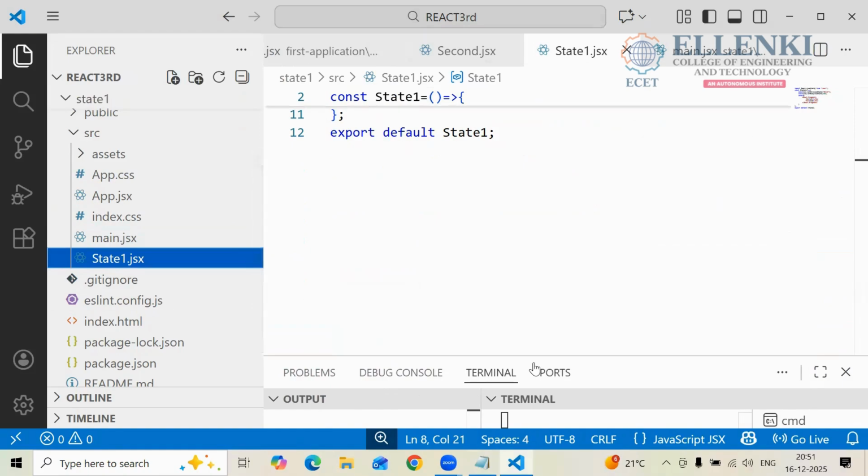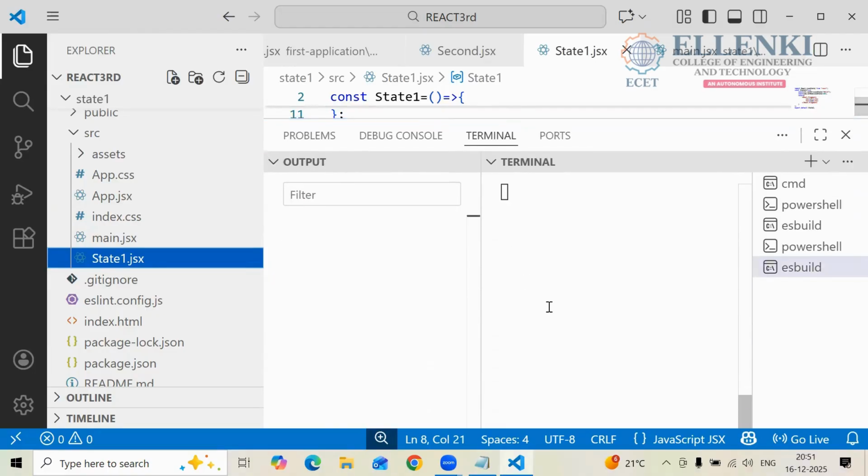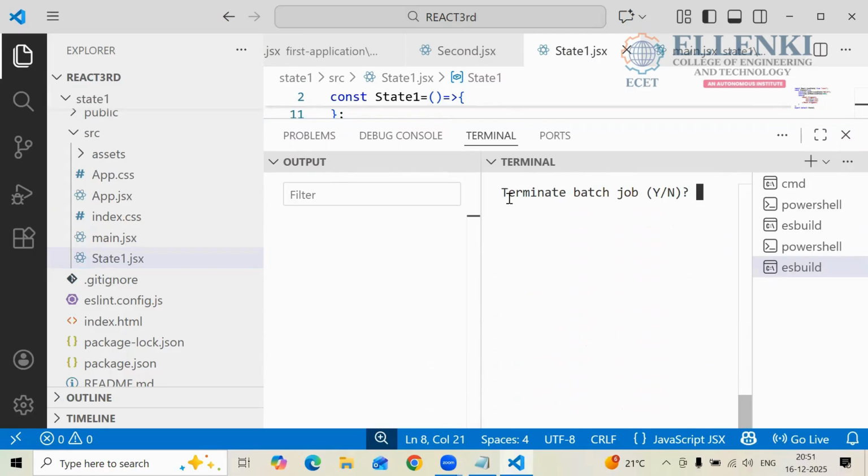And now you can move to the terminal, right? Now what will happen? What do you have to do here? Run only. Control C. Why Control C? No, right? State1 is already running. Now you have to run the program. npm run dev.